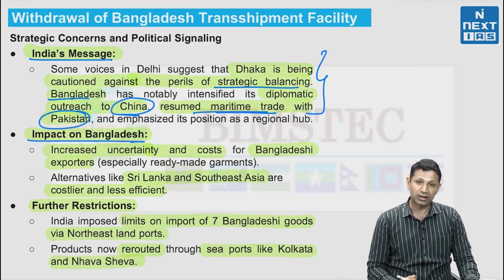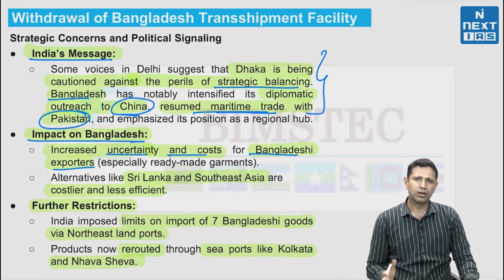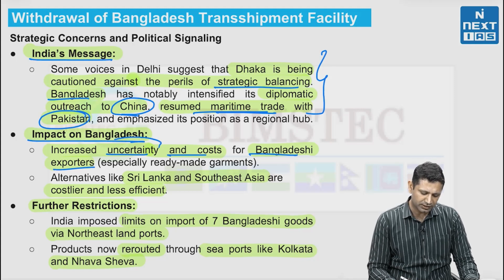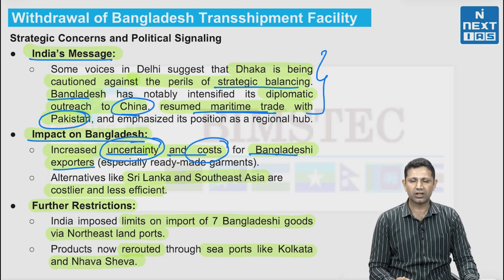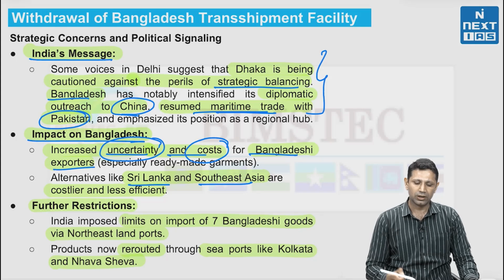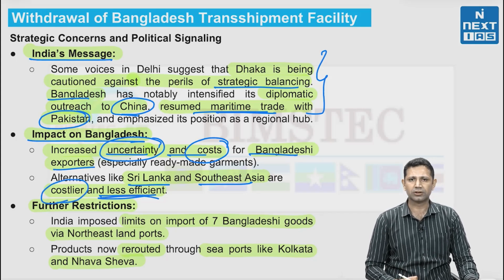Second is the impact on Bangladesh. It will increase uncertainty and cost for the Bangladesh exporters. Already Bangladesh is going through a political turmoil. The cost of production has increased, and in addition to this, this transshipment issue is creating uncertainty, and there is going to be cost escalation for Bangladesh's exporters. And if they want to go for alternate routes like Sri Lanka and Southeast Asia, these ports are already costlier and they are also less efficient.